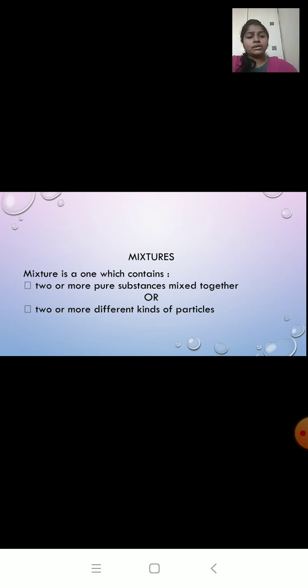Salt solution is a mixture. Over here, salt solution contains different kinds of particles. We have salt particle and we have water particle. I can say that salt is a pure substance and water is a pure substance. So when two pure substances are combined together, it forms a mixture.